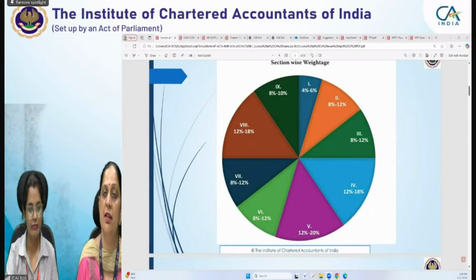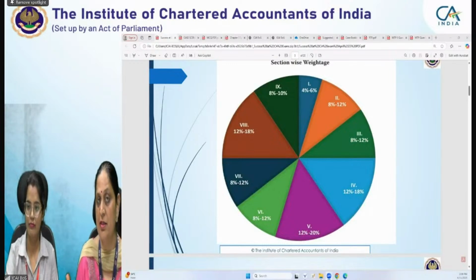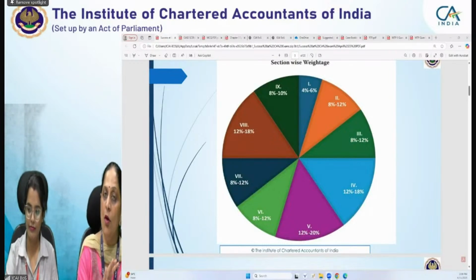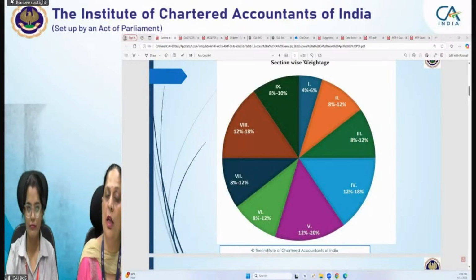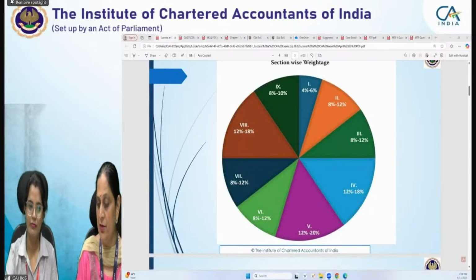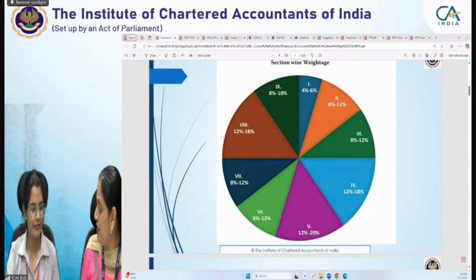That is the standards on auditing, standards on assurance engagement, standards on related services, review, right? So all these standards are forming part of engagement and quality control standards. Okay. Would you like to add on something?